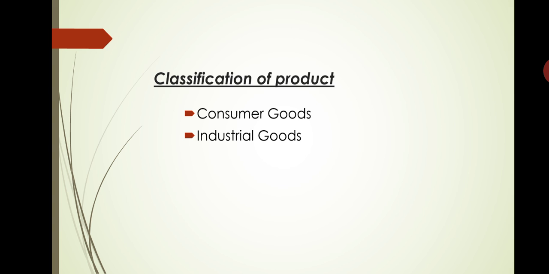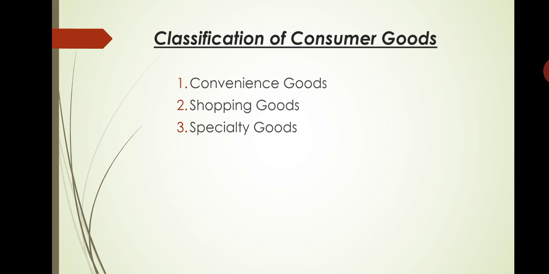Here consumer goods are generally classified on the basis of the way in which they are bought by the consumers, the unit of purchase, the price of the goods and the sale and after sale services rendered by the sellers. On the basis of these considerations, consumer goods can be classified into 3 kinds, that is convenience goods, shopping goods and specialty goods. So consumer goods are here divided into 3 types, understood. Convenience goods, shopping goods and specialty goods. Let us discuss one by one.